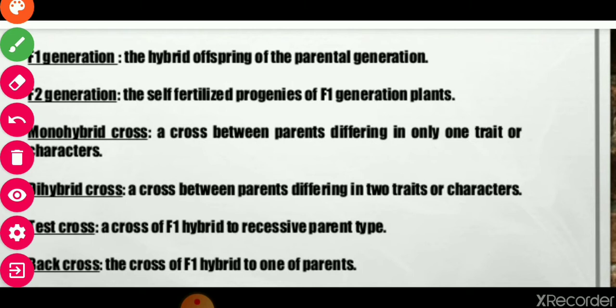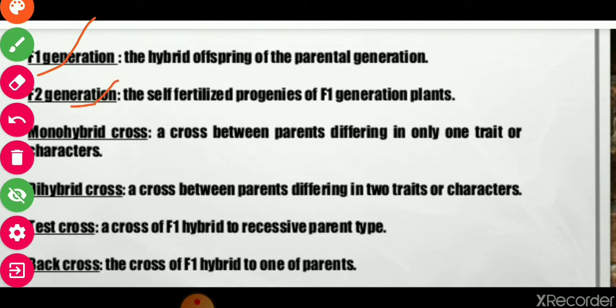F1 generation. These are also terminology used in genetics. F1 generation, the hybrid offspring of a parental generation. If the parents are crossed, the generation that comes just after crossing is called F1 generation. And F2 generation, the self-fertilized progeny of F1 generation of plant. After fertilizing F1 generation, the second one coming is F2 generation.